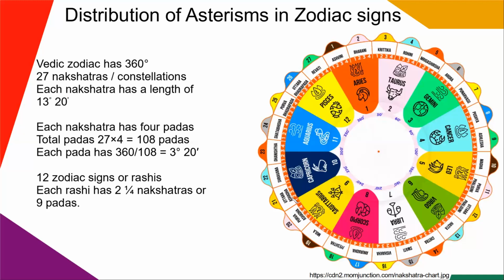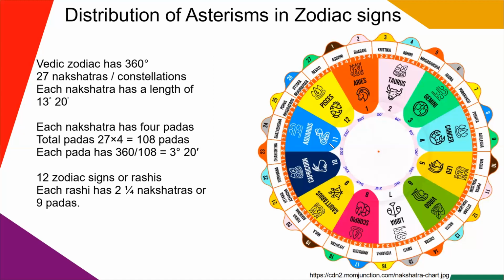So again, Uttarashadha here is ruled by Sun, Shravana is ruled by Moon, and Dhanishta's 2 quarters are ruled by Mars. So a total of 9 padas, or 2 1/4 nakshatras, fall under the sign of Capricorn.